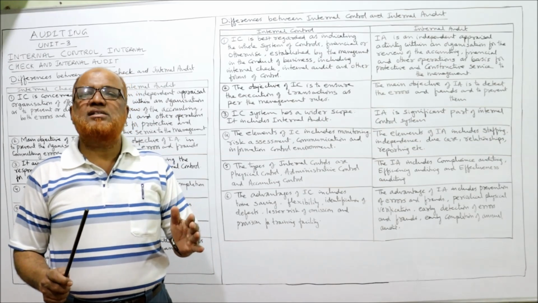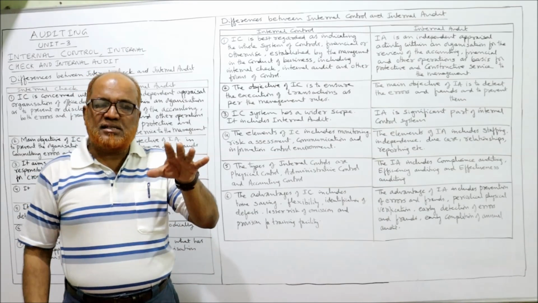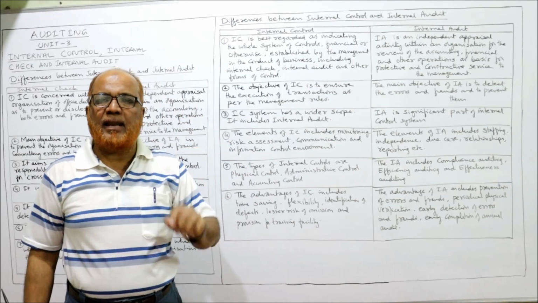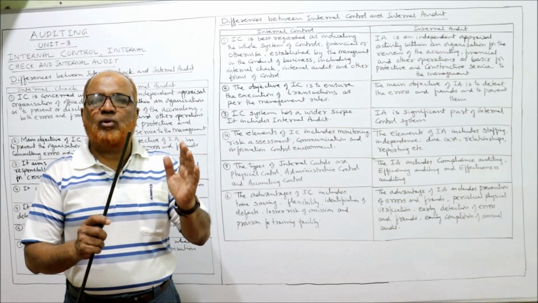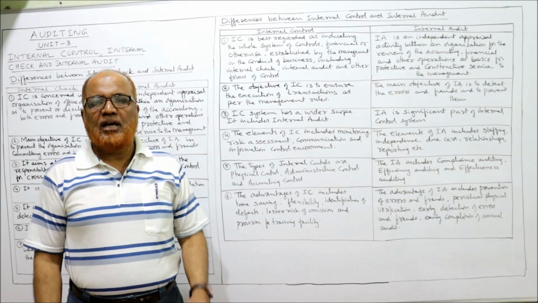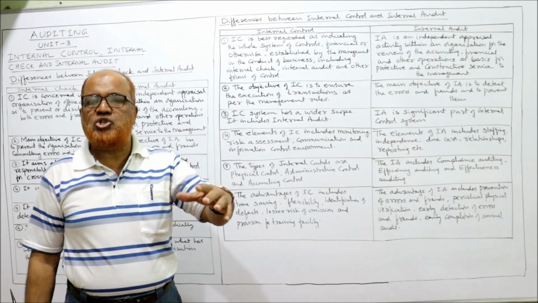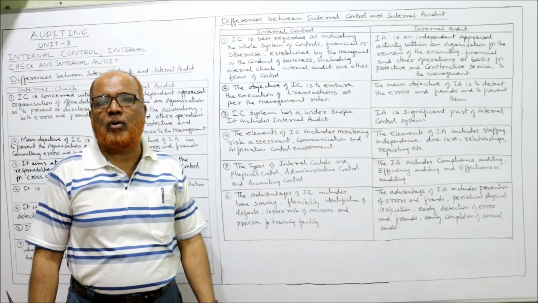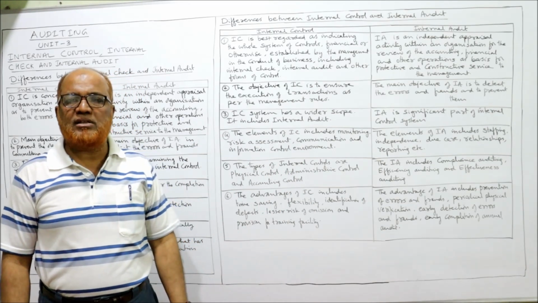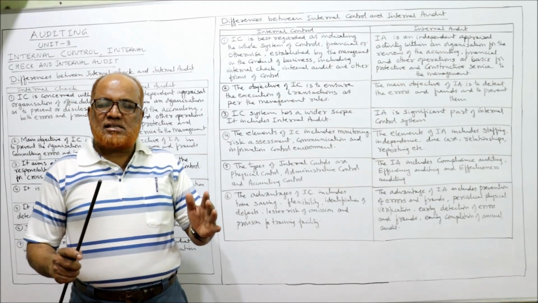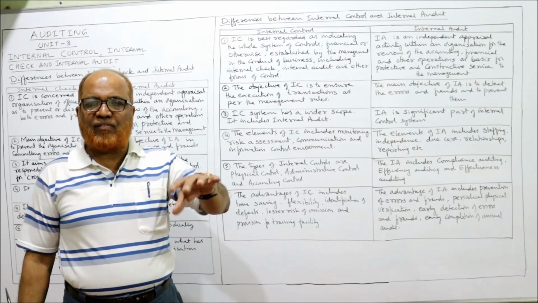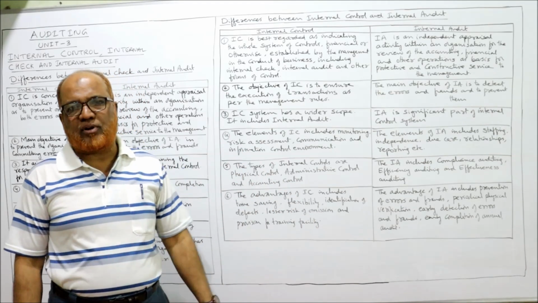So it is given as the definition. It is a system of all controls implemented by the management for successfully conducting the business. It includes internal check, internal audit, and any other form of controls. So we can say like this, internal control is a complete system of all types of controls, whether financial or any other type of controls.